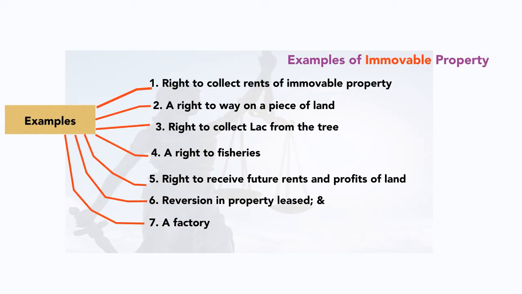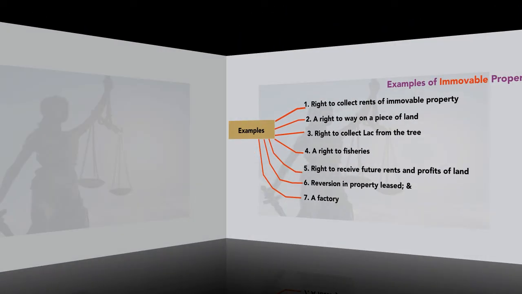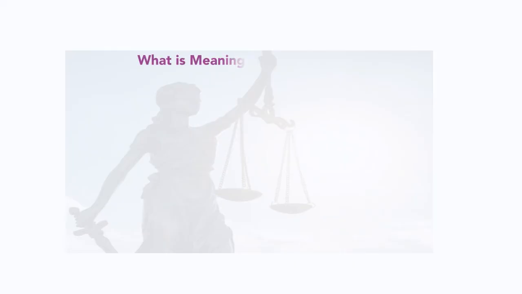The last point of this topic is what is property law. Now we have understood everything about the property, what property is, what are the types of property, what are the features of the property. So now the point is what is property law, because this is the class of law. So definitely we are going to study ultimately the law, not everything about the property. So whatever we should know about the property in order to understand the property law, we have discussed. So from now onwards, we will be discussing the law regarding those properties.